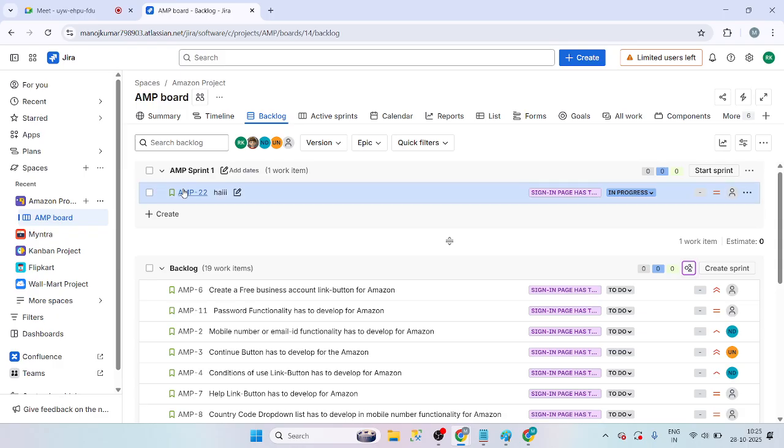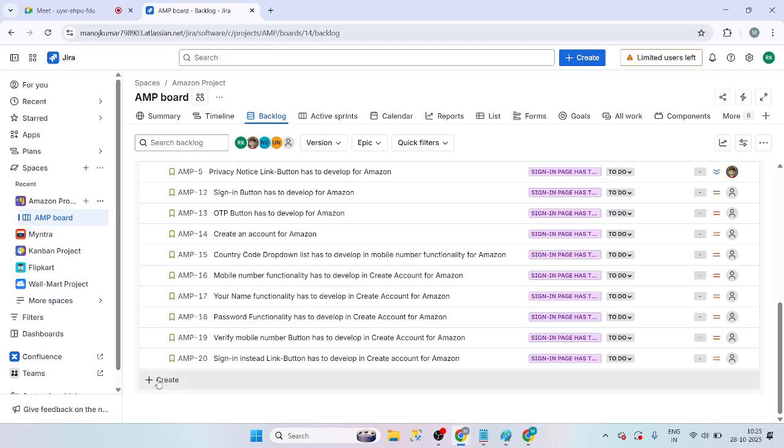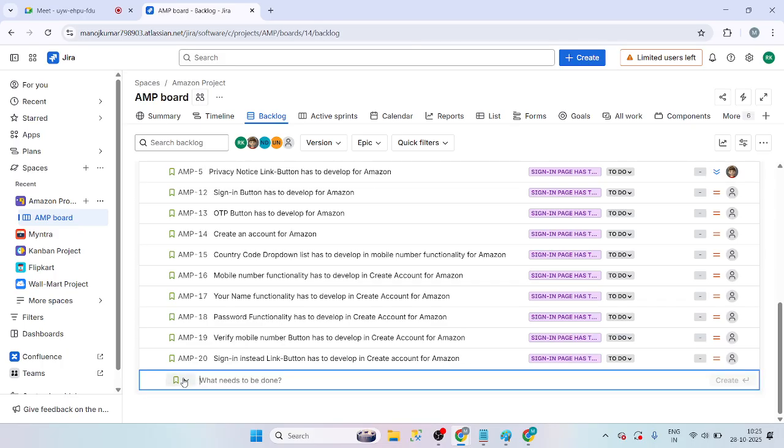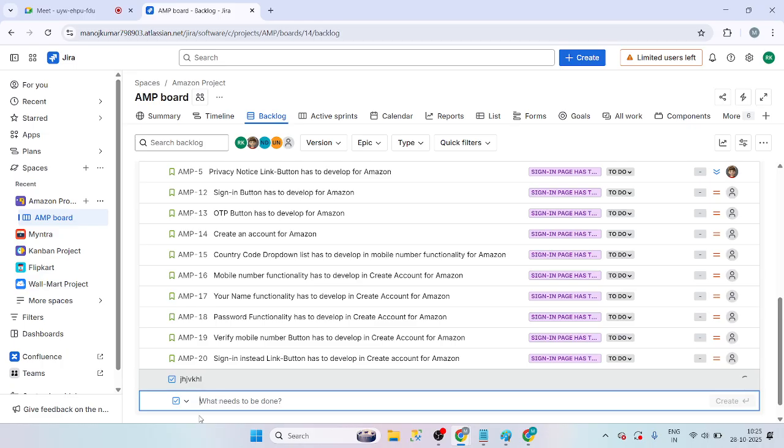If I call it a user story, we also have different types of stories. If I keep it as a task, now this is not a user story, guys. This is a task. If I keep it as a bug, now this is not a user story. This is a bug.